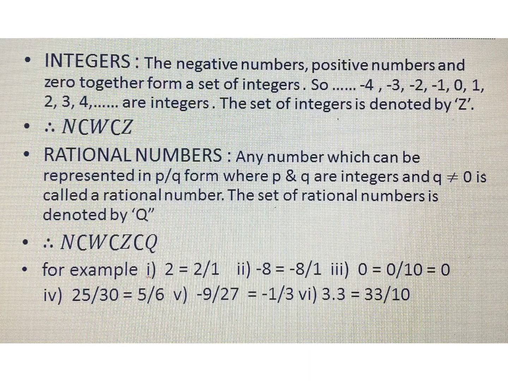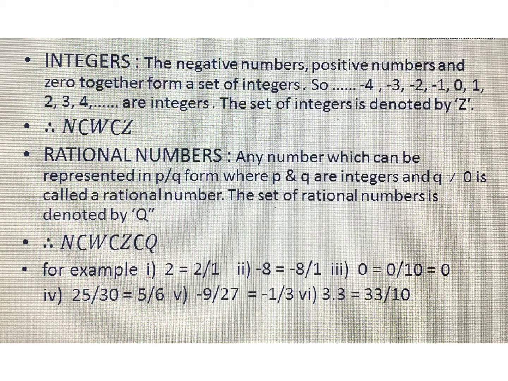Now the next set of numbers is integers. If you take all positive numbers, all negative numbers, and if you include 0 in that, then it becomes a set of integers. So the negative numbers, positive numbers and 0 together form a set of integers, and this set is denoted by capital Z. Now here you can see that natural numbers are also included and whole numbers are also included in this set of integers. So we can write N is a subset of W. That is, the set of natural numbers is a subset of whole numbers.